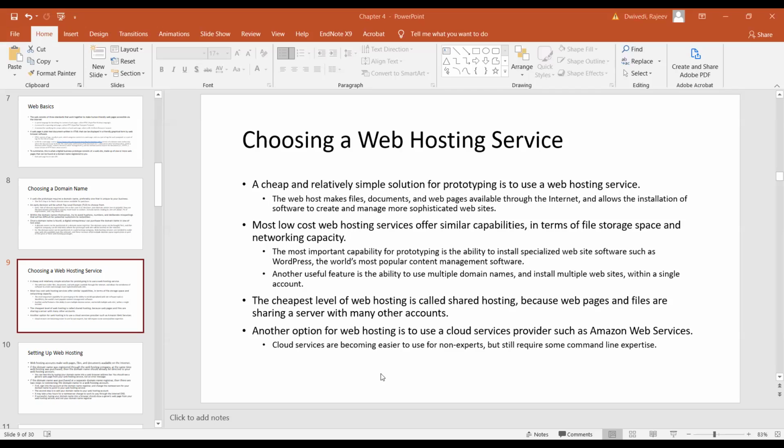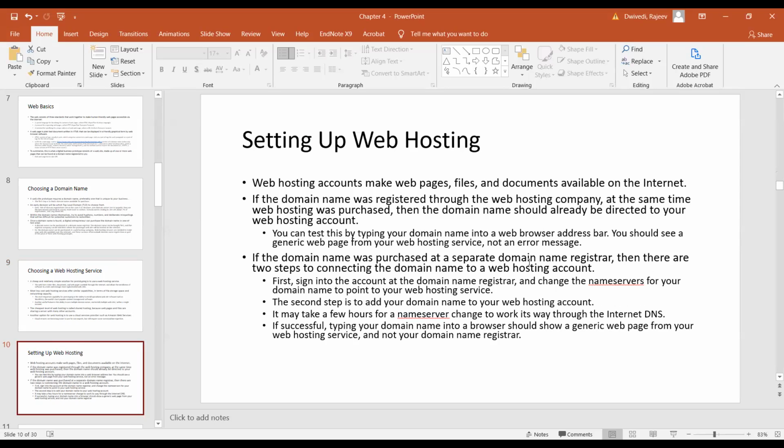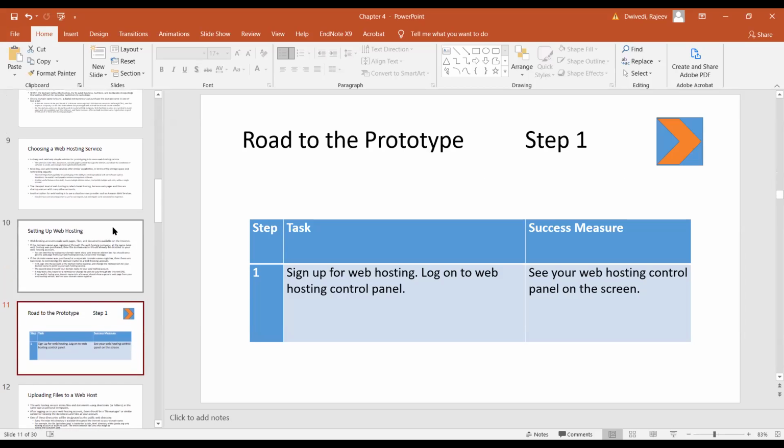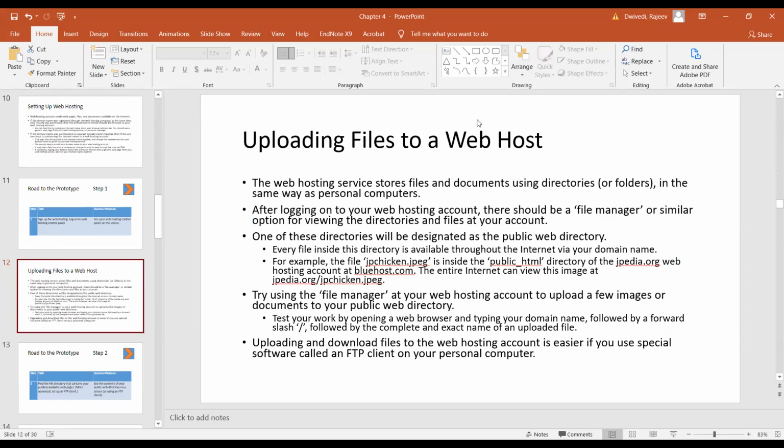Choosing a web hosting service, I think I will just go ahead with this. Setting up a website, I just go ahead because I just demonstrated in front of you how to do this. Now sign up for web hosting. Basically all these slide actions are about uploading files to a website.